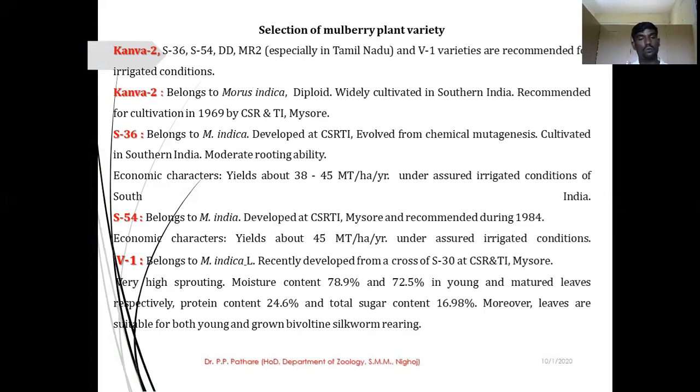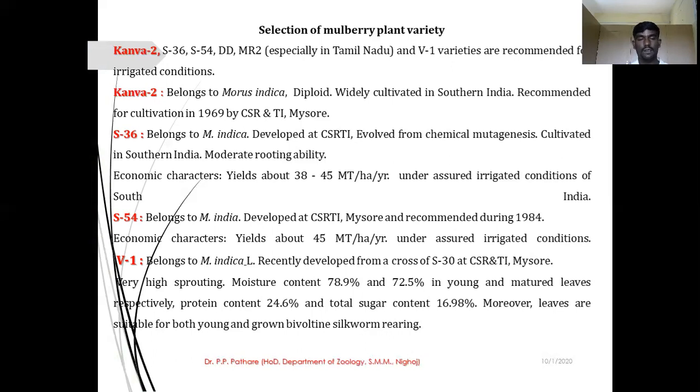S54 belongs to Morus indica, also developed by the same institute at Mysore, and recommended in 1984. It shows other economic characters, that is yield of about 45 million metric ton per hectare per year under irrigated condition. It is also a very good variety of mulberry plant. You can also select this one.